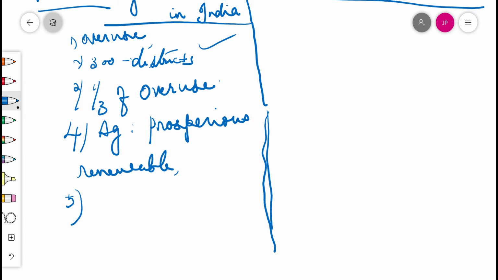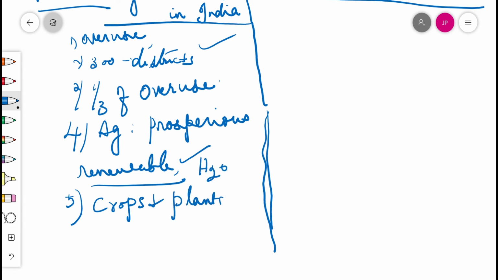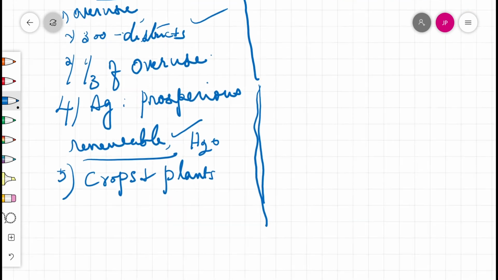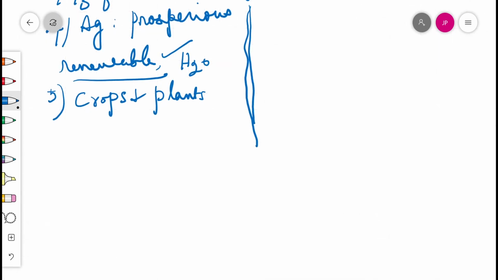So groundwater is an example of a renewable resource, and these resources are replenished by nature as in the case of crops and plants. Crops and plants also we can renew. But in the case of groundwater, if we use more than what is being replenished or replaced by rain, then we would be overusing this resource. So be cautious, do things in a better way and find other measures to make it better for the future generations.